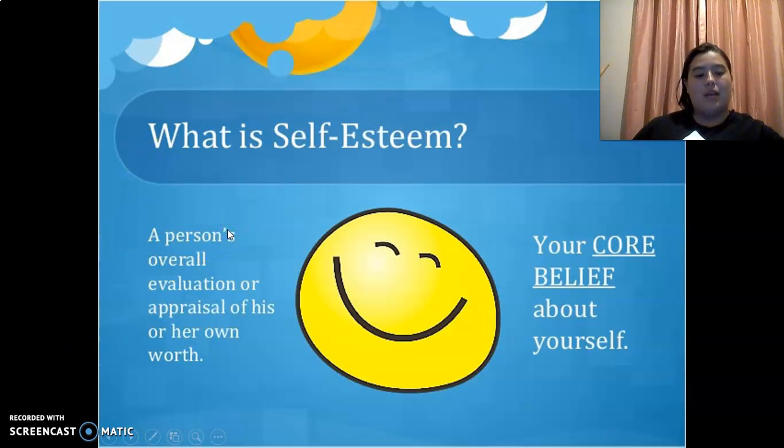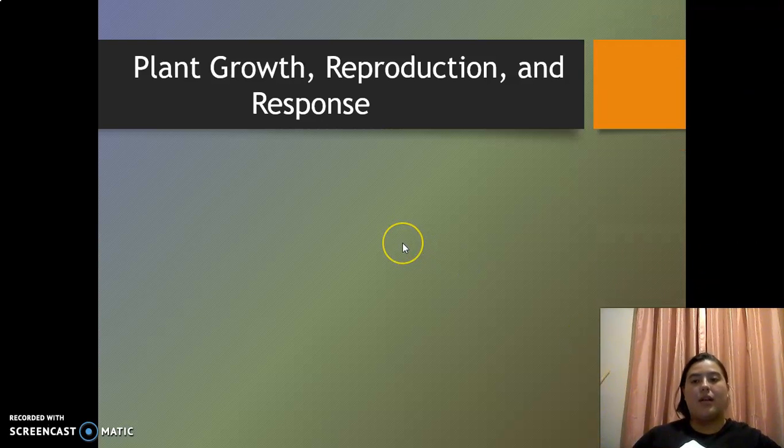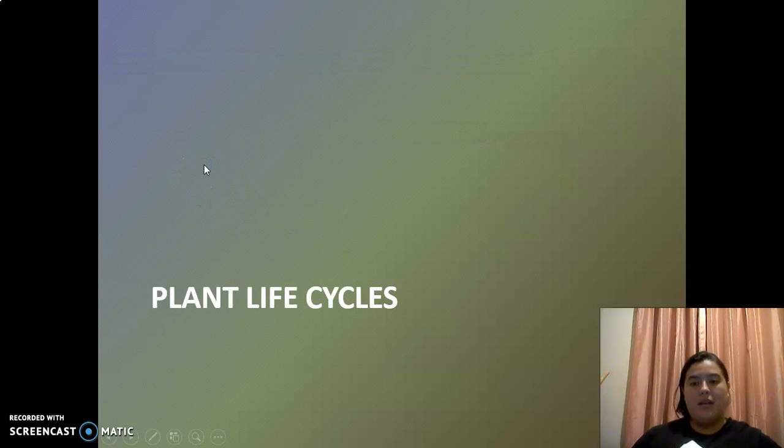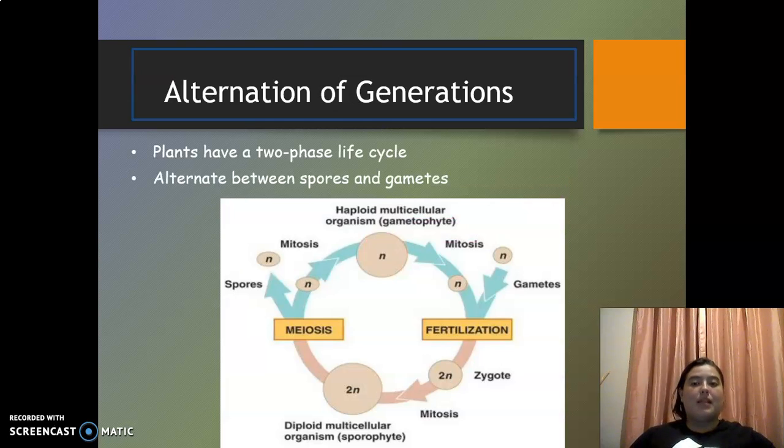And continue with the topic on Biology II class. We are going to learn about plant growth, reproduction, and response. So I'm going to talk about plant life cycles. All plants alternate between two phases in their life cycles. The first one is alternation of generations. Plants have a two-phase life cycle and alternate between spores and gametes.